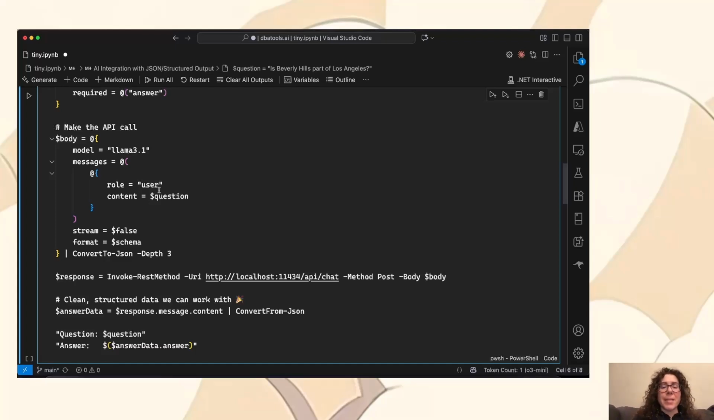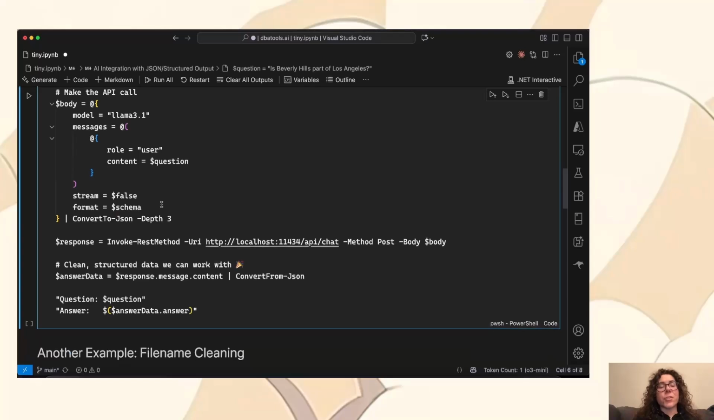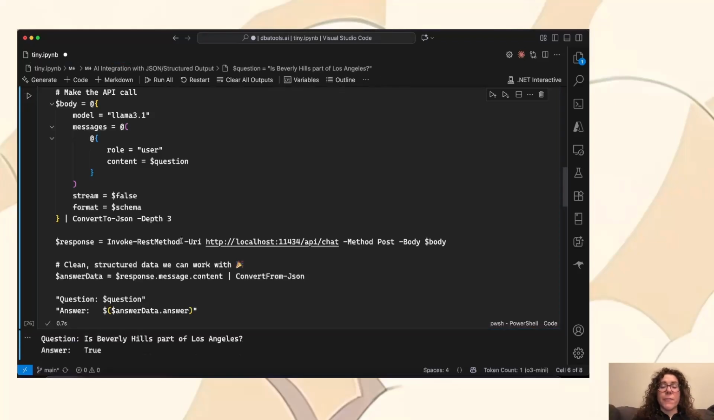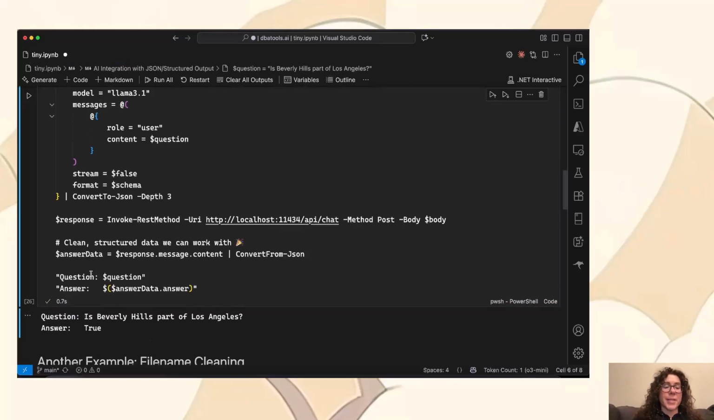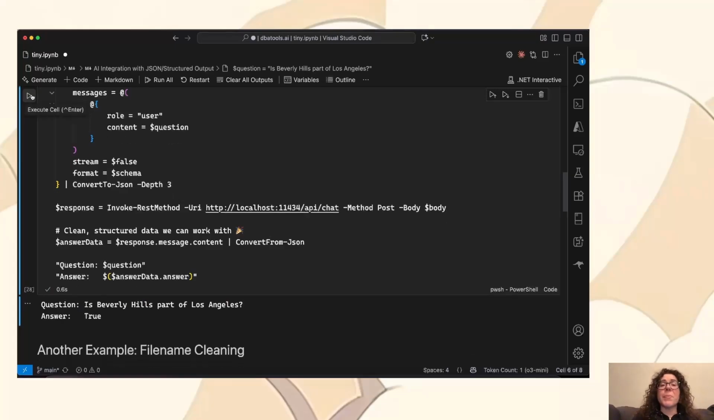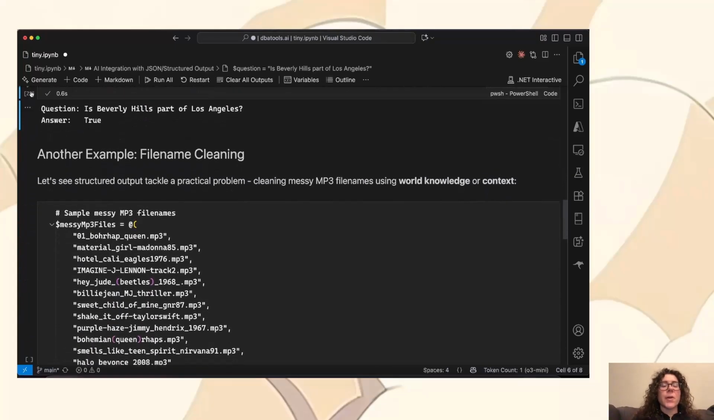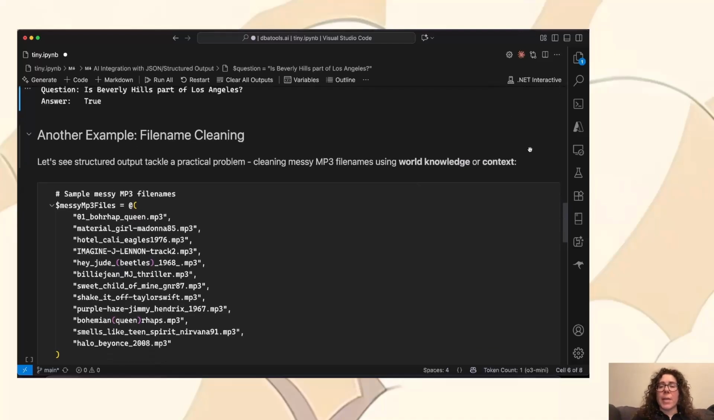I send the message with the question, set the stream to false, and then the format, instead of free form format like we saw before, again, I want it to be just true false. Ship it off and then convert the JSON that's returned. And we could see here the question and the answer is true. And then I try that a bunch of times in a row, and Llama 3.1 is smart enough to repeatedly say yes.